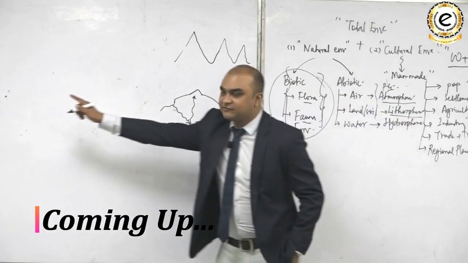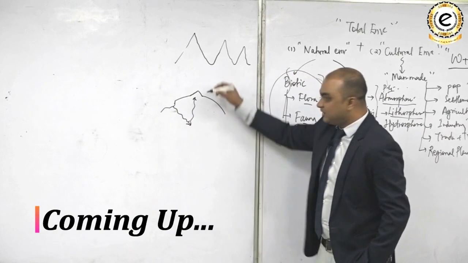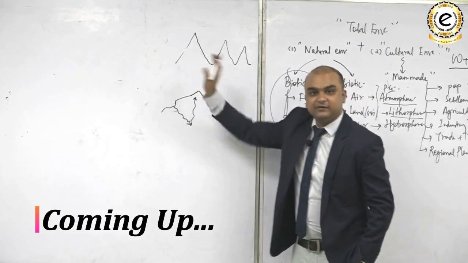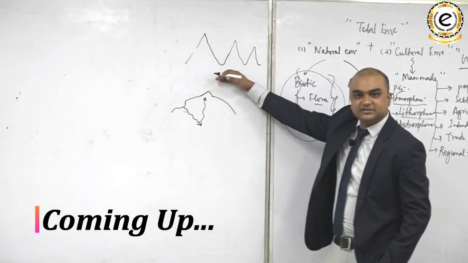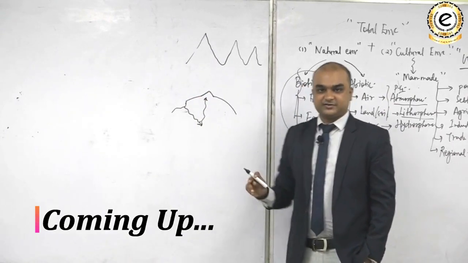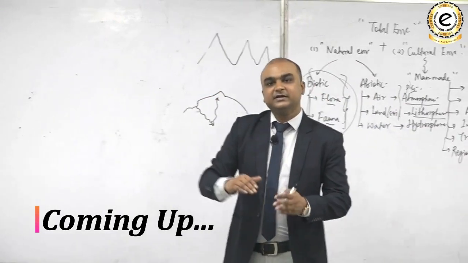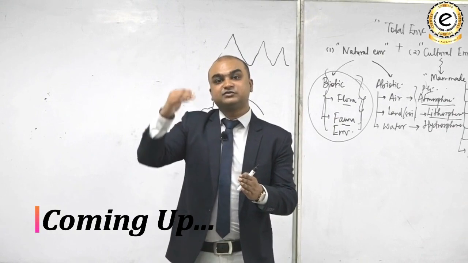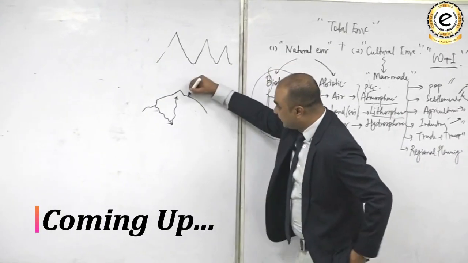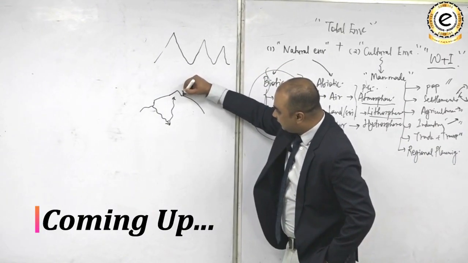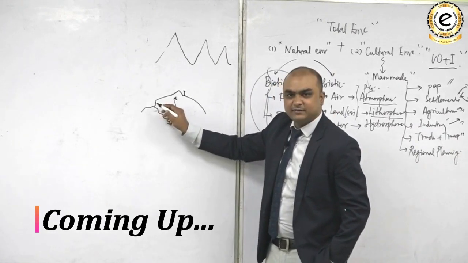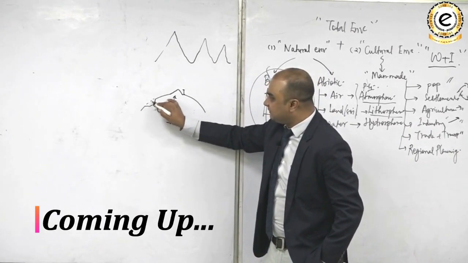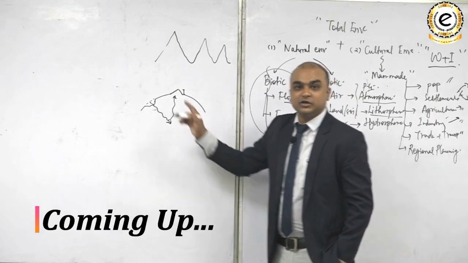The endogenetic forces are variability developers, either elevated features or depressed features. Variability का मतलब है some difference in terms of height or depth. अगर आप यहाँ से देखोगे तो there is some height of this landform. This is a valley, say perhaps, and you can see there is some depth with respect to this landform.